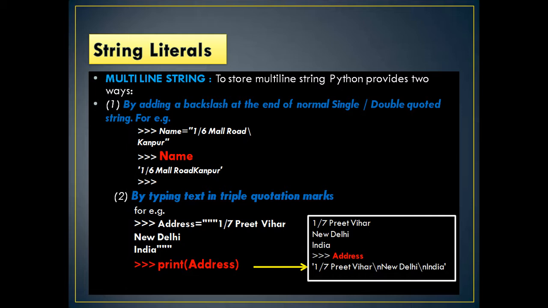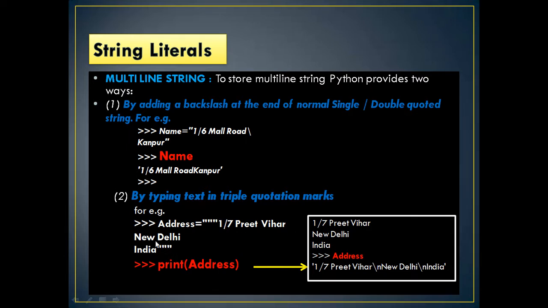What is a multi-line string? To store a multi-line string, Python provides two ways. One is by adding a backslash at the end of the normal single or double quoted string. For example, name equal to "16 Mill Road, \ Kanpur" where a slash is given here, continued, and the quote completes here. Similarly, here the name "16 Mill Road, Kanpur" is written on the same line, therefore the slash was not required. In multiple lines, how can we type using a triple quotation? For example, address equal to triple quote, one line, second line, third line.